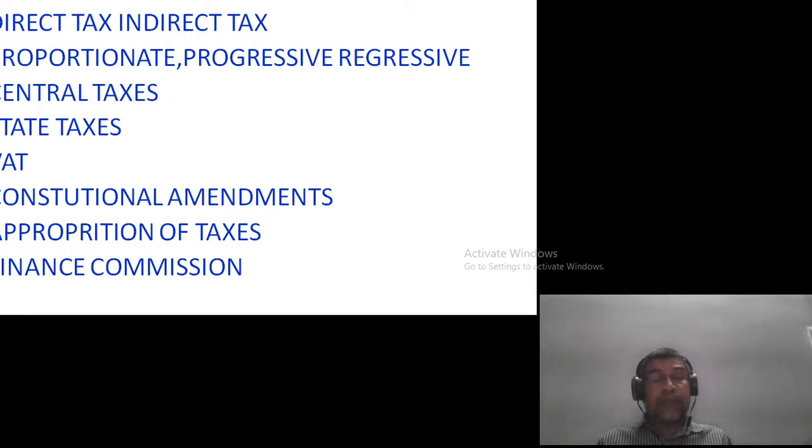This impact and incidence can be explained with a simple example. As a lecturer, at the end of the year, I pay income tax. For example, if my income crosses 5 lakh and I am paying around 50,000 tax, as a rough estimate, the net income I get out of my total income of 5 lakh is only 4 lakh 50,000, because I pay 50,000 as tax.